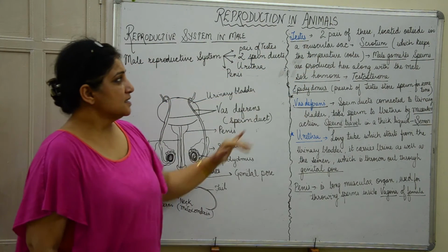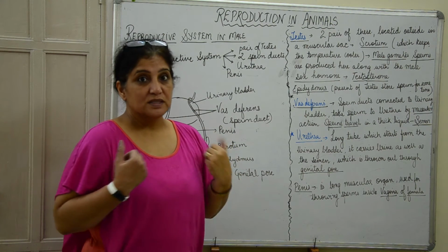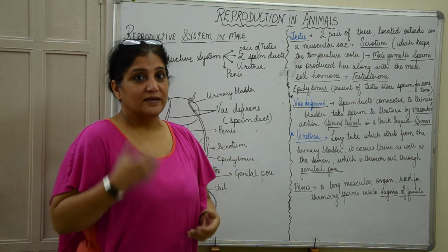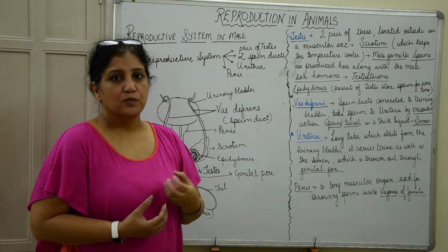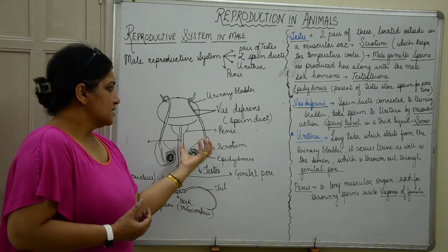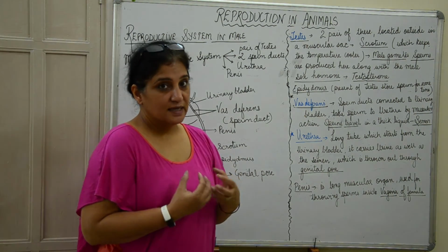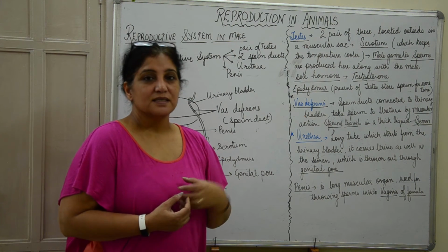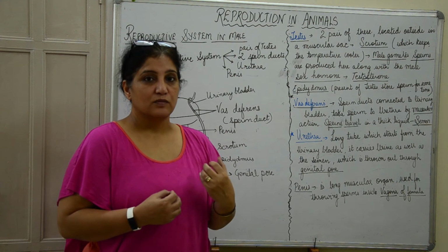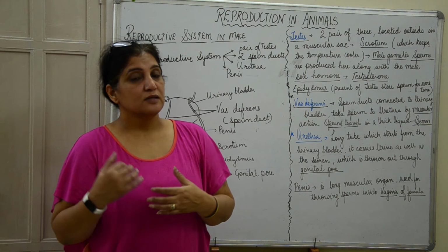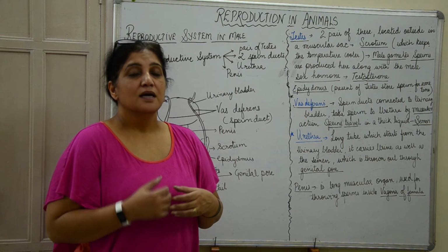Testes. The testes are in two pairs. They are located outside the abdominal cavity, in a muscular sac which is called the scrotum. So they are placed outside the main body, and this is called the scrotum. The reason for this is that the sperms need to be a little cooler than the rest of the body, at least 3 degrees cooler. Otherwise the sperm production is reduced.